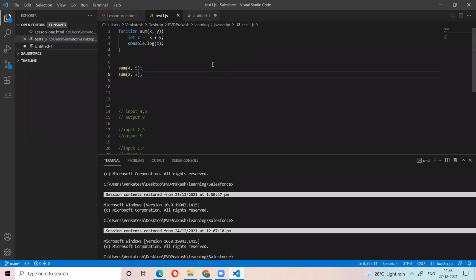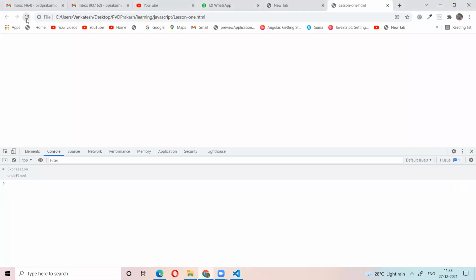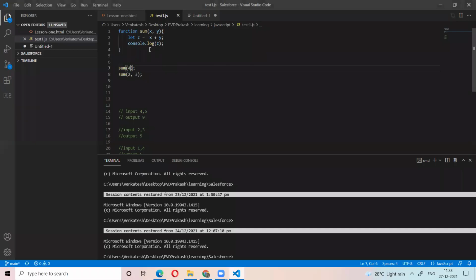For example, what is the output? 4, comma 5, not a number. Just check. Because we are not giving any number, it is something we don't know. 4 plus we don't know what this is. That's why it is not a number.